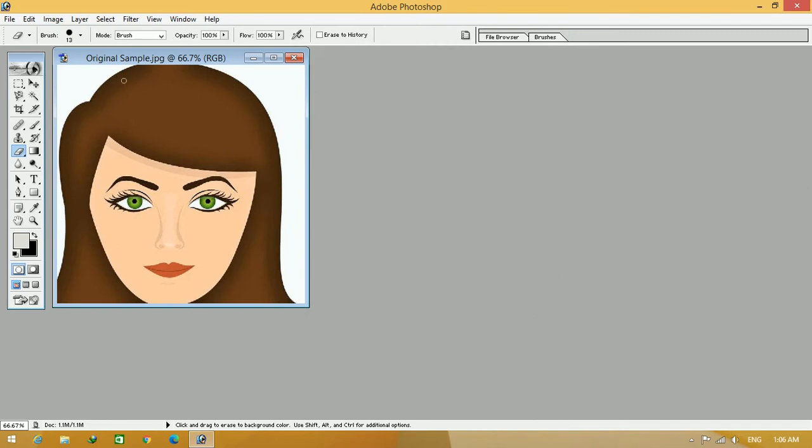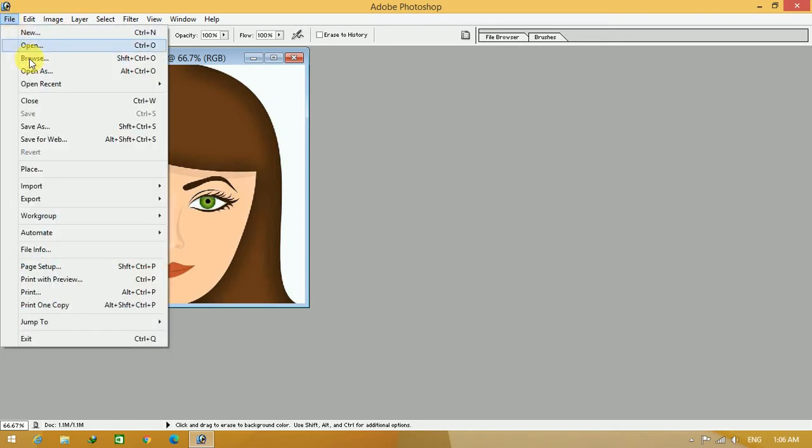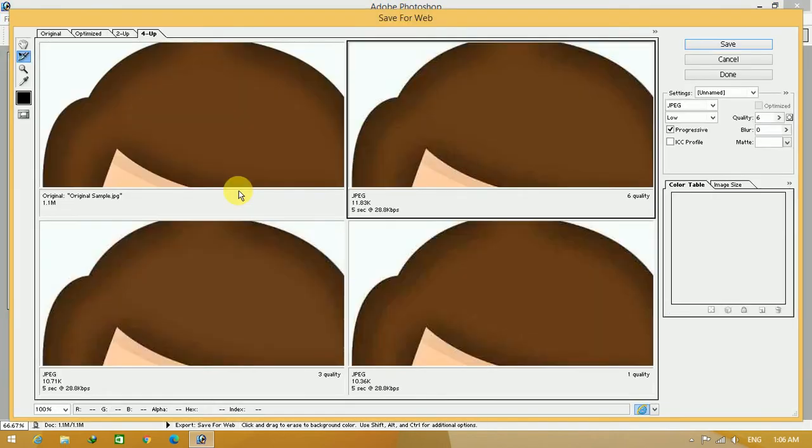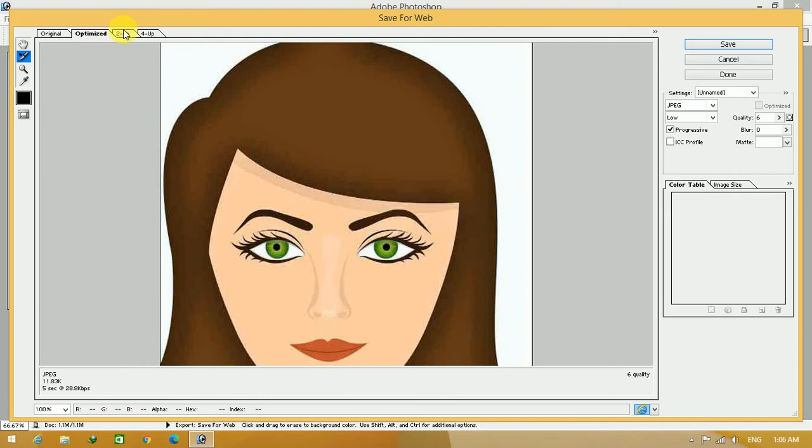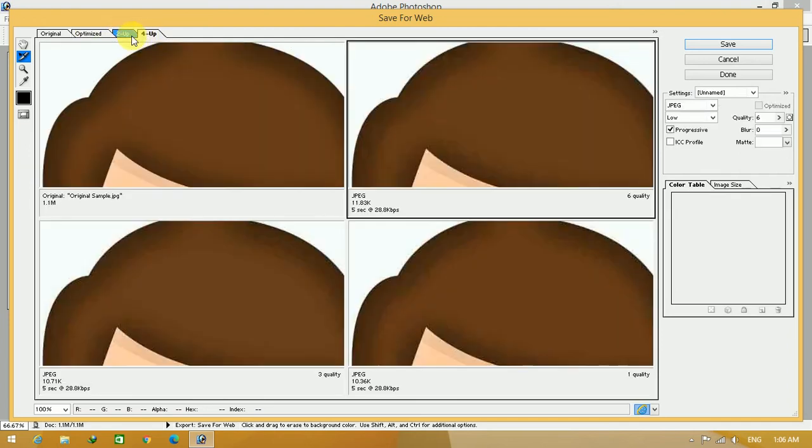You have to go again to the File menu and select Save for Web. Okay, not Save As, select Save for Web. After selecting Save for Web, there are 4 tabs available here. You can select Original, Optimized, 2-Up, 4-Up. Okay, I am selecting 4-Up because it is showing various sizes of this image.